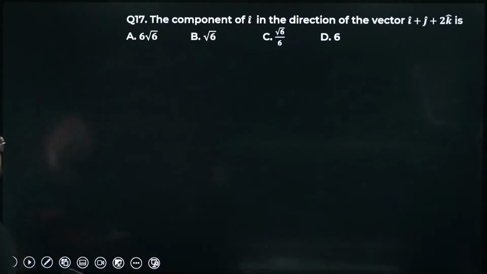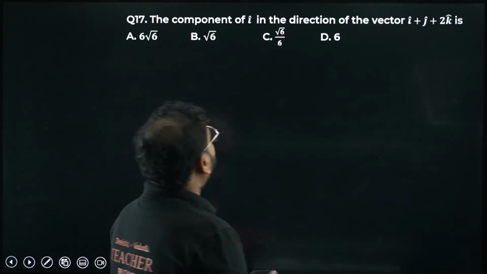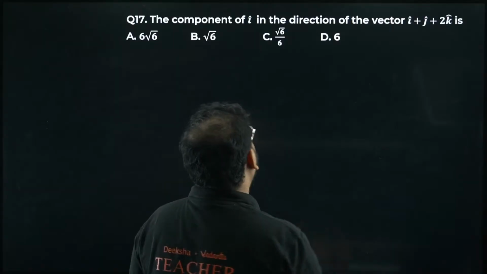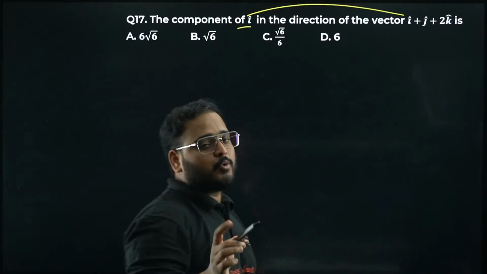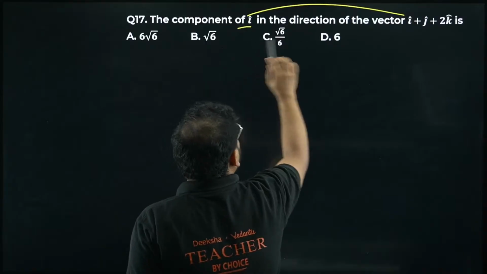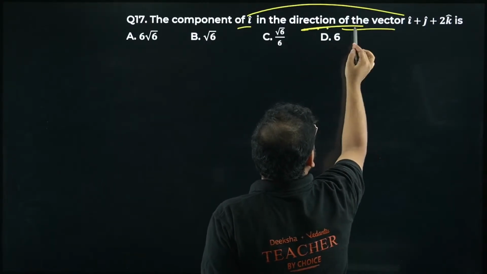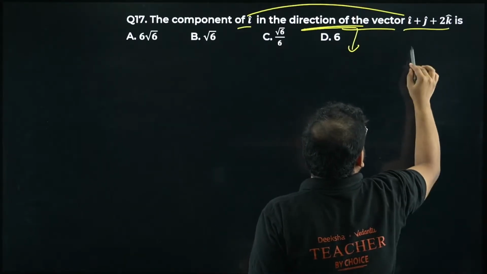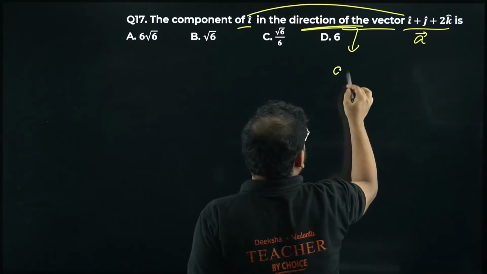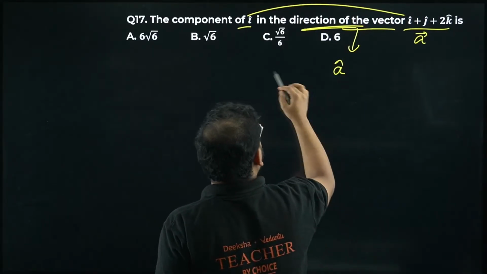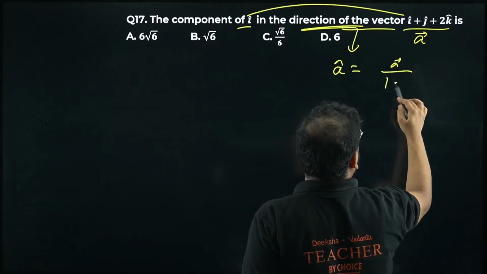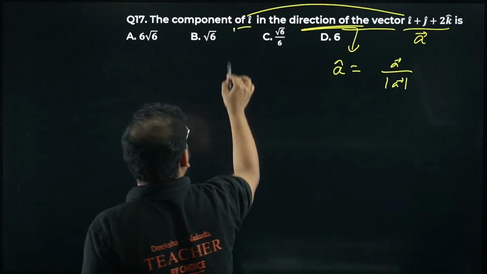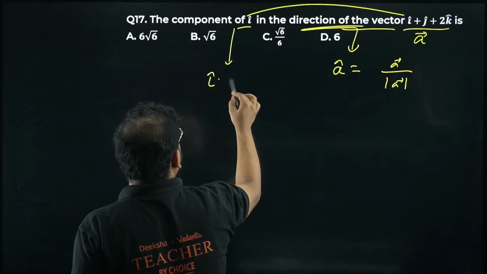17th now. The component of i in the direction of this vector. Why is this question important? Because you might do i into i. Don't do that. I'm talking about the component of i in the direction of this. Means if this is a vector A, I have to talk about A cap actually. So vector A upon mod of A, and our result will actually be i cap dot with A cap.